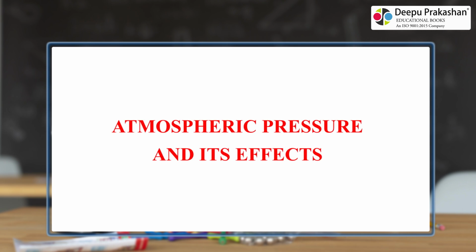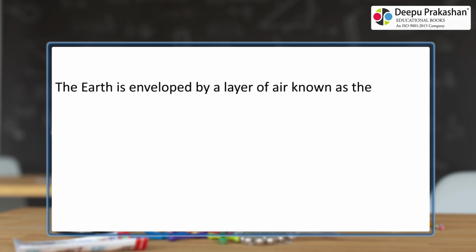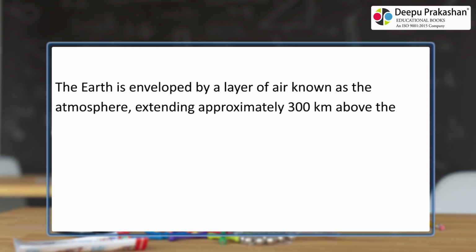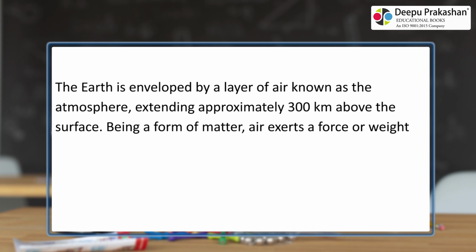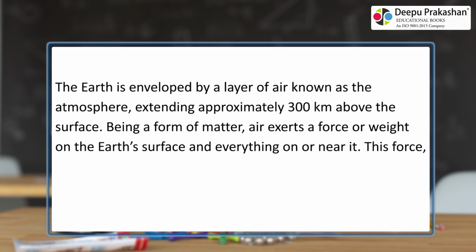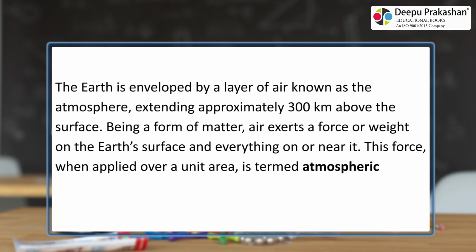Atmospheric pressure and its effects. The Earth is enveloped by a layer of air known as the atmosphere, extending approximately 300 kilometers above the surface. Being a form of matter, air exerts a force or weight on the Earth's surface and everything on or near it. This force, when applied over a unit area, is termed atmospheric pressure.